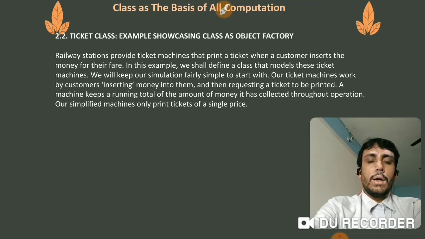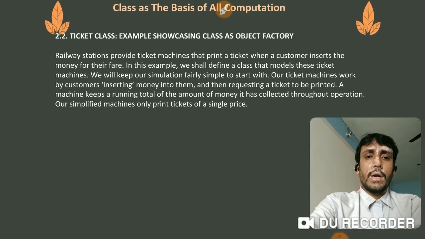Generally, you do that. It is not here in Motihari, but you can find it in any big station. In this example, we shall define a class that models these ticket machines. So when we are keeping this machine in mind, what are the things that we have to do while doing the programming? We'll keep our simulation fairly simple to start with. Our ticket machines work by customers inserting money into them and then requesting a ticket to be printed. So these are the processes that we are doing.